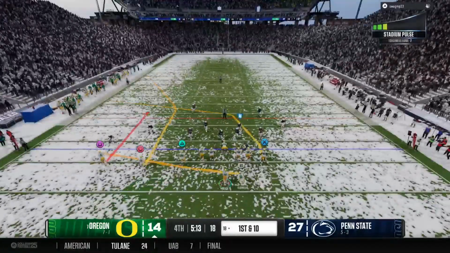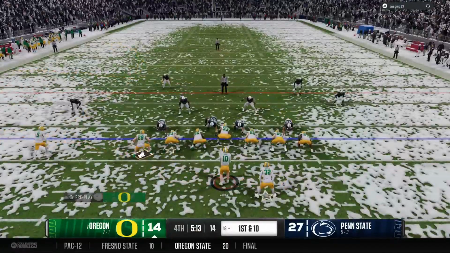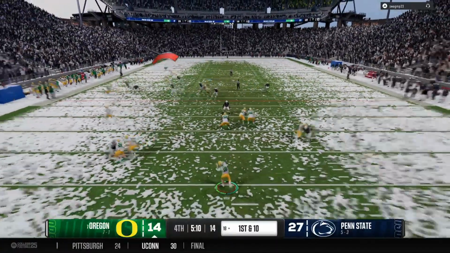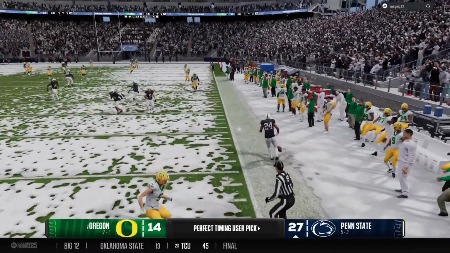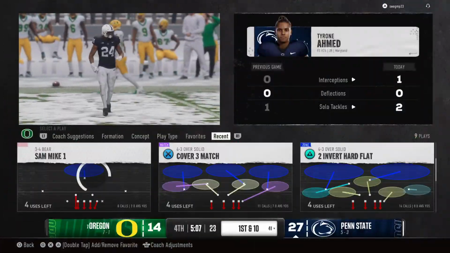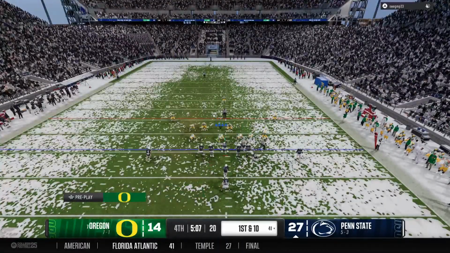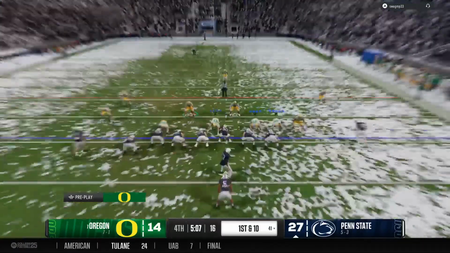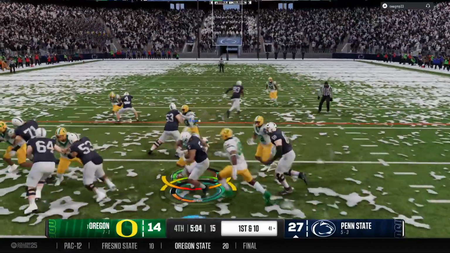The Ducks ready to go back to work on offense. They'll come out on this drive and let it rip. Lets it fly. And here's the third interception of the night. It doesn't get any better from your defense. You know exactly the situation in the fourth quarter. Everything in your favor. Don't let them make big plays. How about you make a big play? Nice job getting the interception. It's not icing on the cake yet.